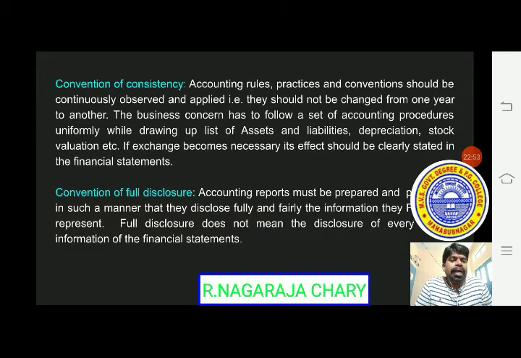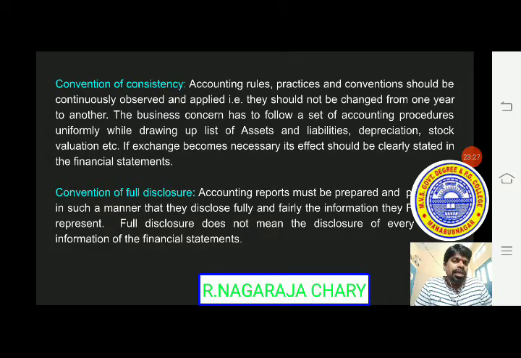Accounting rules, practices and conventions should be continuously observed and applied. That is, they should not be changed from one year to another. The business concern has to follow a set of accounting procedures uniformly while drawing up the list of assets and liabilities, depreciation, stock valuation, etc. If a change becomes necessary, its effect should be clearly stated in the financial statements.